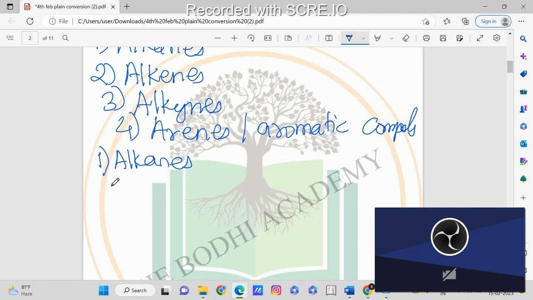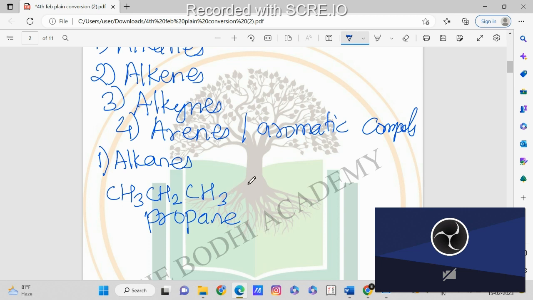Now let us take an example of this: CH3, CH2, CH3. This is one type of alkane. Now which alkane is this? Since we are having three carbons over here, when we have three carbons in the alkane, we call that alkane propane. So this will be called propane. If we have one carbon, we call that alkane methane. If we have two carbons, we call it ethane. So if we are having three carbons, we will call it propane.